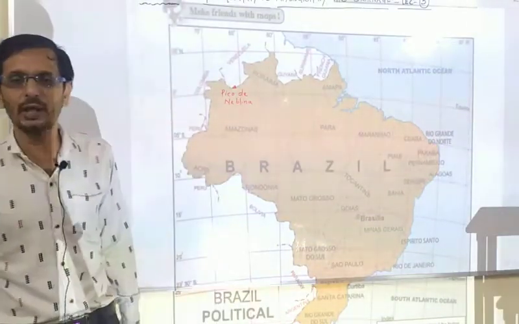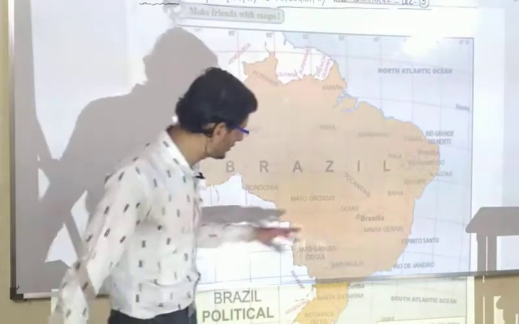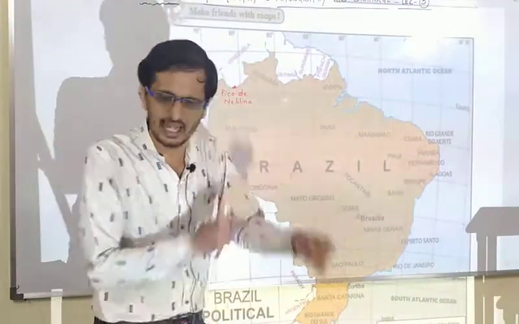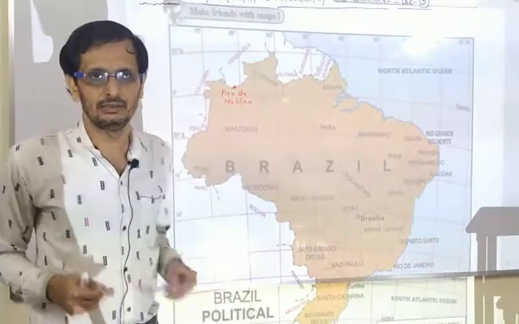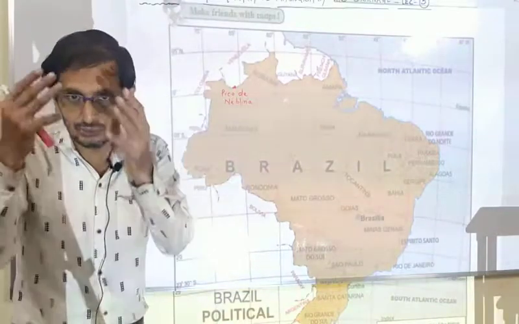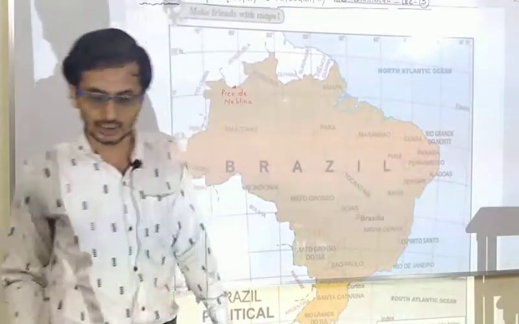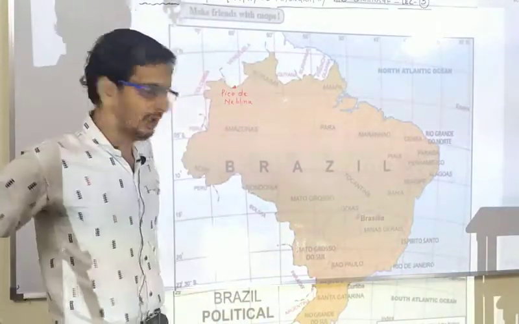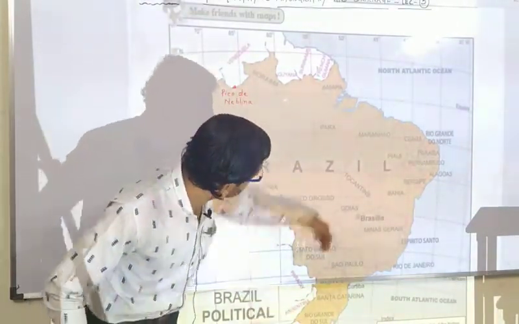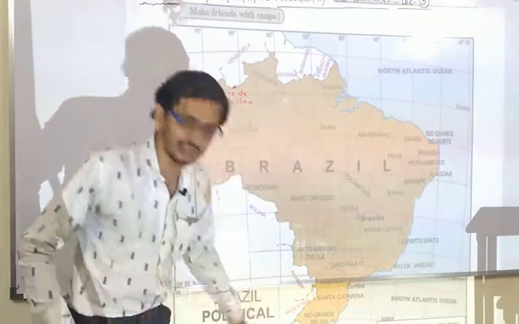Some major rivers like Uruguay, Paraguay, Paraná originate from the southern slope of the highland and enter Argentina. Actually, you can see this is the Brazilian highland, and from and near to that Brazilian highland, these three rivers originate. Which are these three rivers? First one is Uruguay. It is not shown over here. Second one is Paraguay, and third one is Paraná. They originate from this region and enter into Argentina. Actually, they go through Mato Grosso do Sul and enter into Argentina.